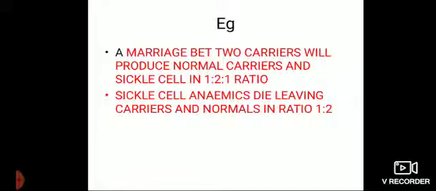A marriage between two carriers will produce normal, carrier and sickle cell in 1:2:1 ratio. So here one will be normal, two will be carriers, and one will have the sickle cell disease. Sickle cell anemics die, leaving carriers and normal in ratio 1:2.